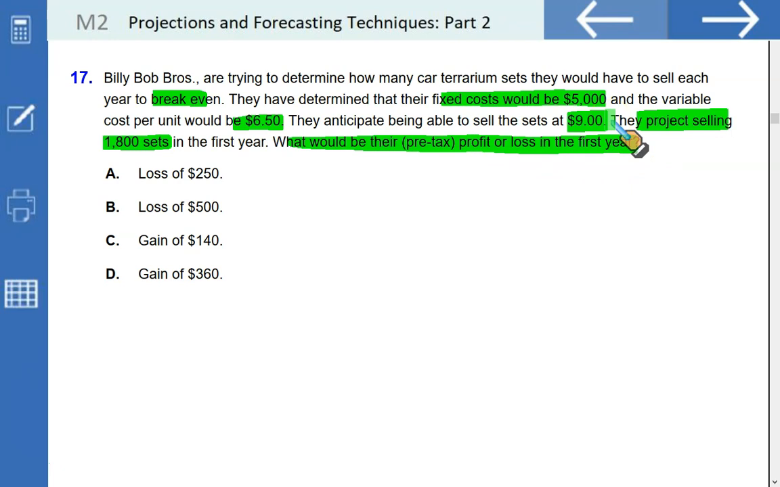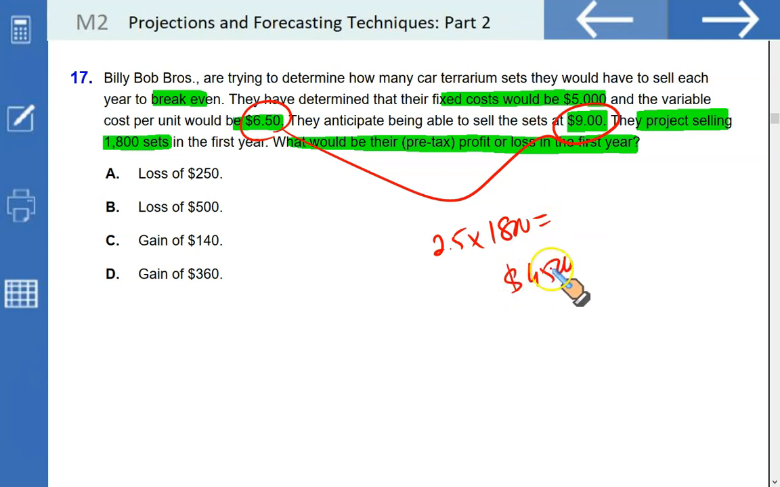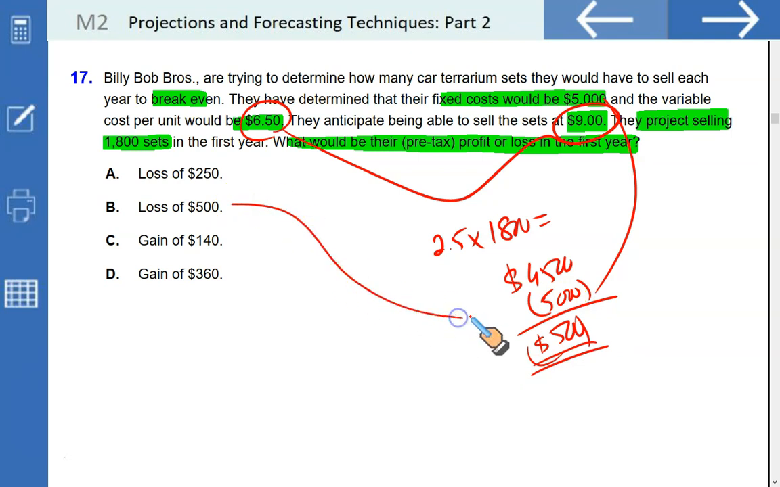Now, first of all, you will have to calculate the contribution, and that would be 9 minus 6.5. The contribution per unit is 2.5, and they are planning to sell 1,800 units. That means the total contribution generated would be 4,500, and this 4,500 contribution will have to cover the fixed costs, but since not all fixed cost is covered, still $500 requires to be recovered. This is the loss basically. Loss of $500, not the whole of fixed cost was covered by the contribution, 500 remained, and this represents the loss.